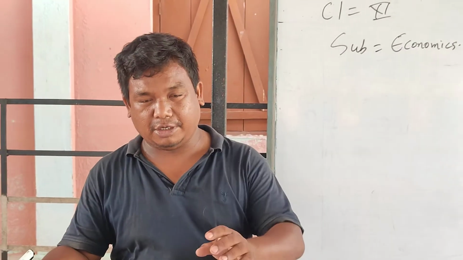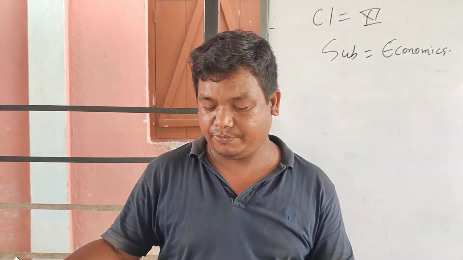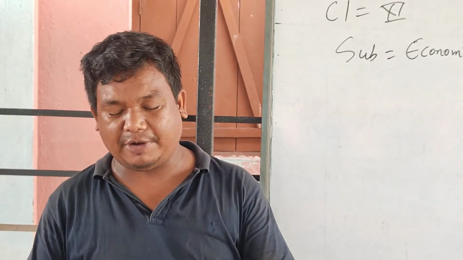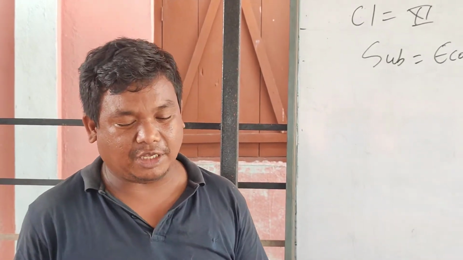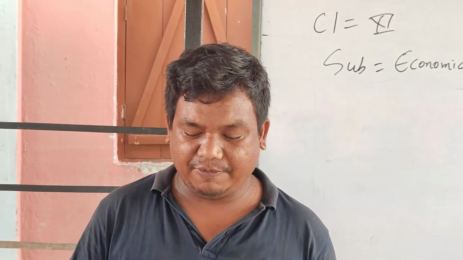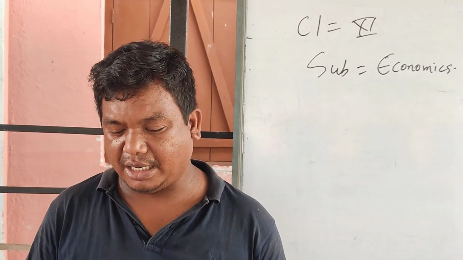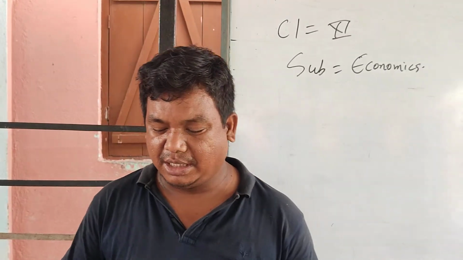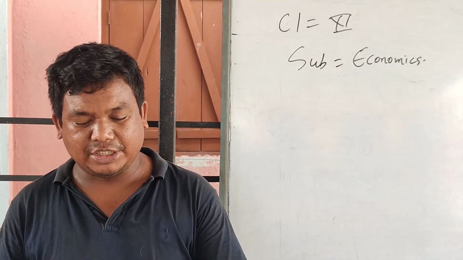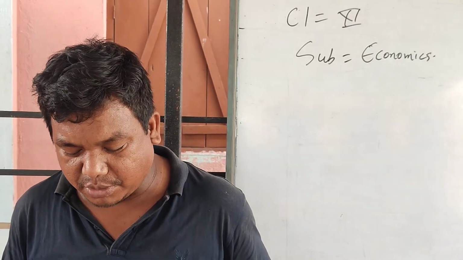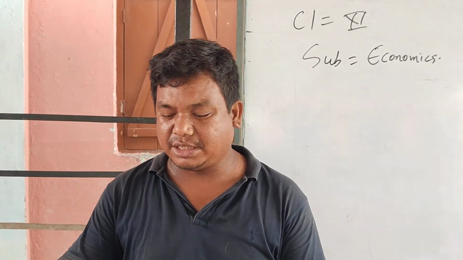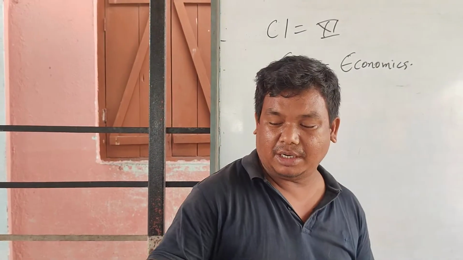Okay, now I am going to explain from your book. There are many effects of deflation. Among them, the major effects of deflation are as follows. Number one point is effect on production. Deflation adversely affects production. During deflation, the cost of production does not fall as rapidly as the prices of goods and services fall. This results in losses for producers. Consequently, the producer reduces the production of goods and services, hence production decreases, which will have a negative effect on employment and economic growth.